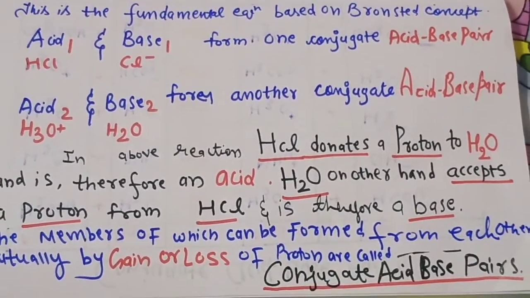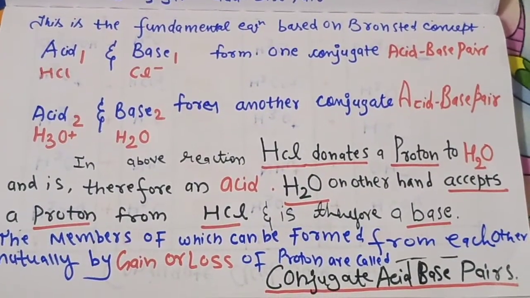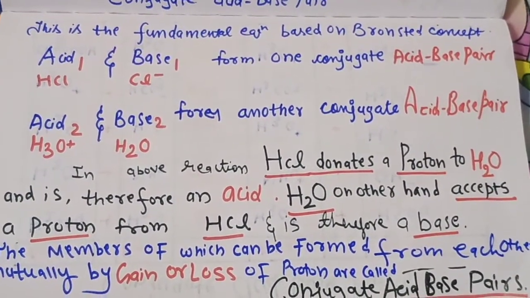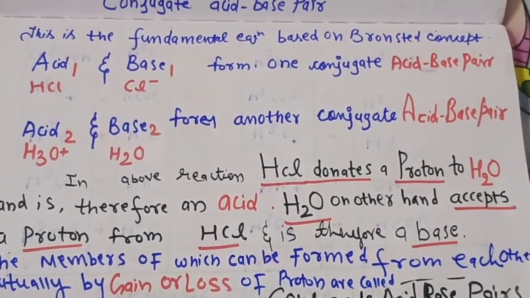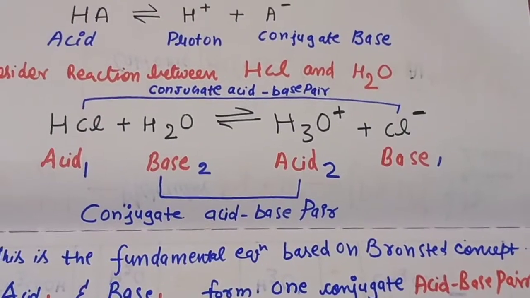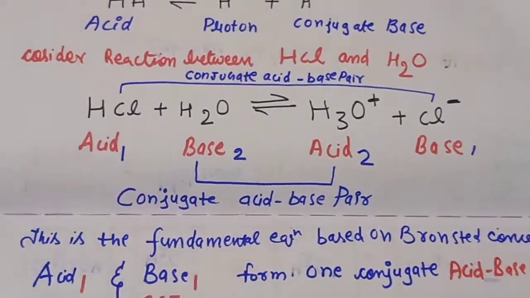So what is the definition for conjugate acid base pairs? The members of which can be formed from each other mutually by gain or loss of protons are called conjugate acid base pairs. So this is a nice example. You can explain the conjugate acid base pairs with the help of this.